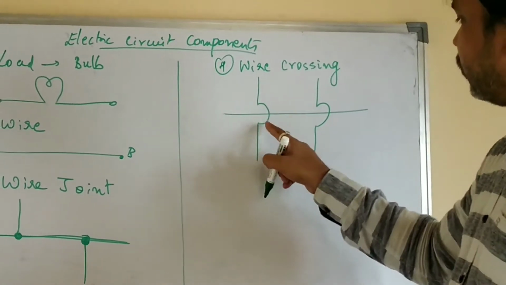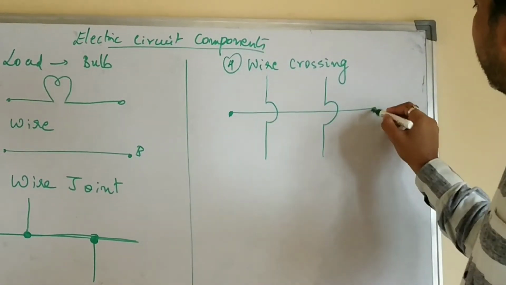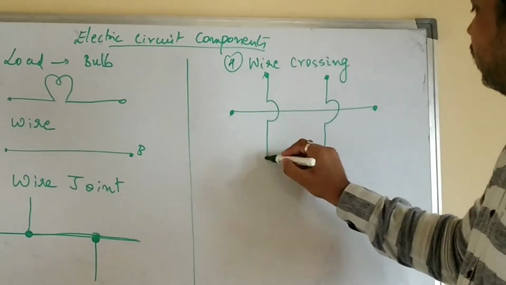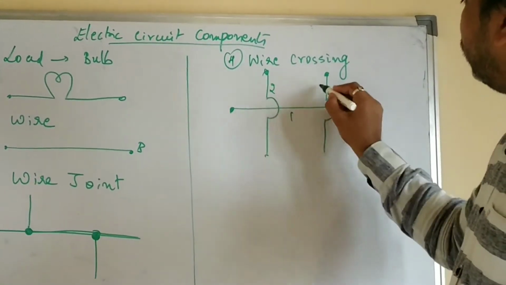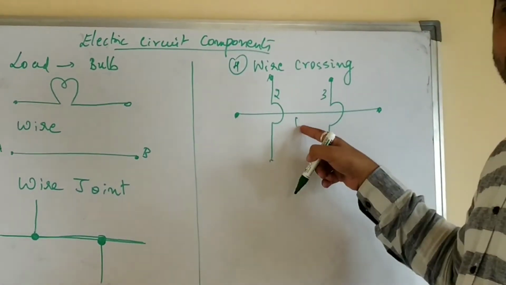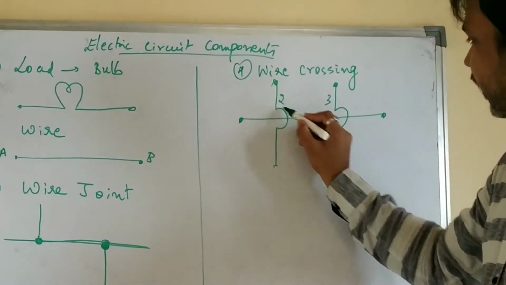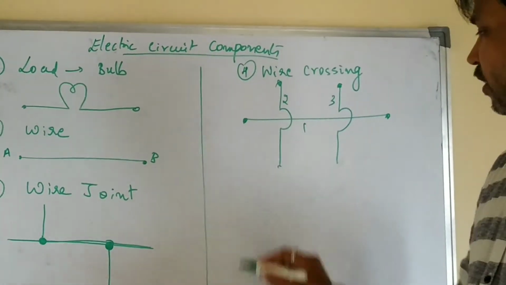See here, there is a crossing. This is wire 1, wire 2 and wire 3. This is the main wire, and main wire 1 does not have any connection to wire 2 or wire 3. That's why it is crossing. So this is wire crossing. Fifth one.